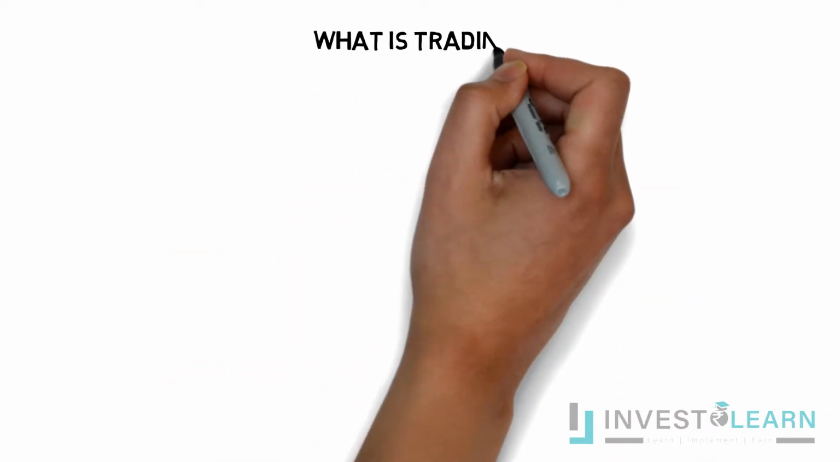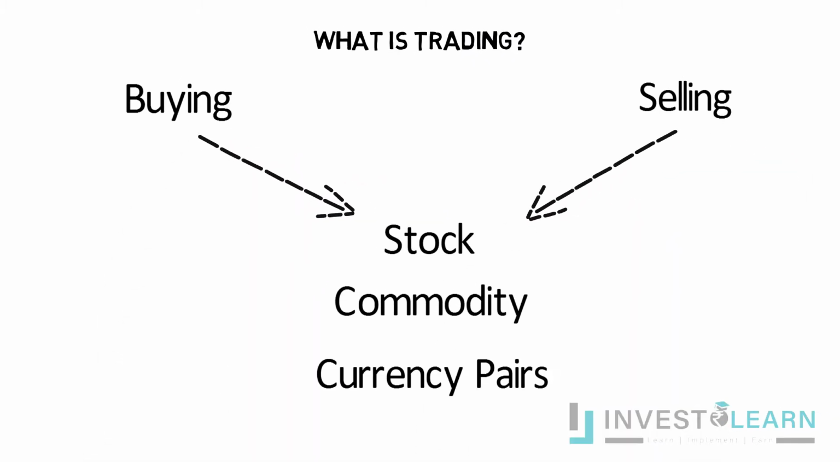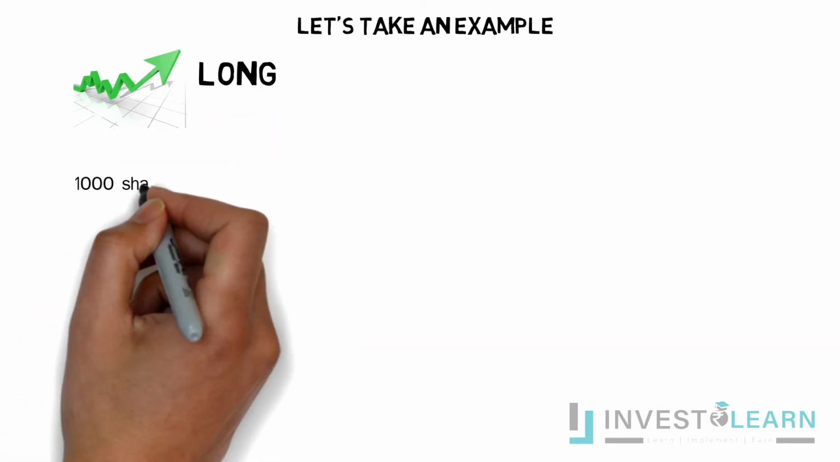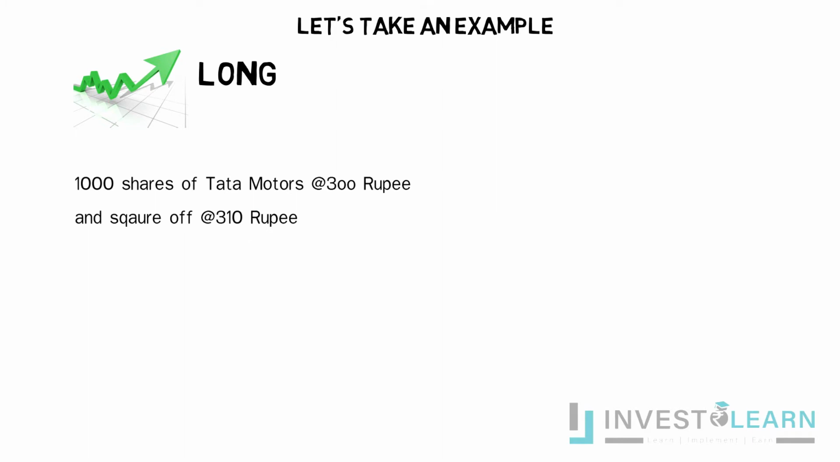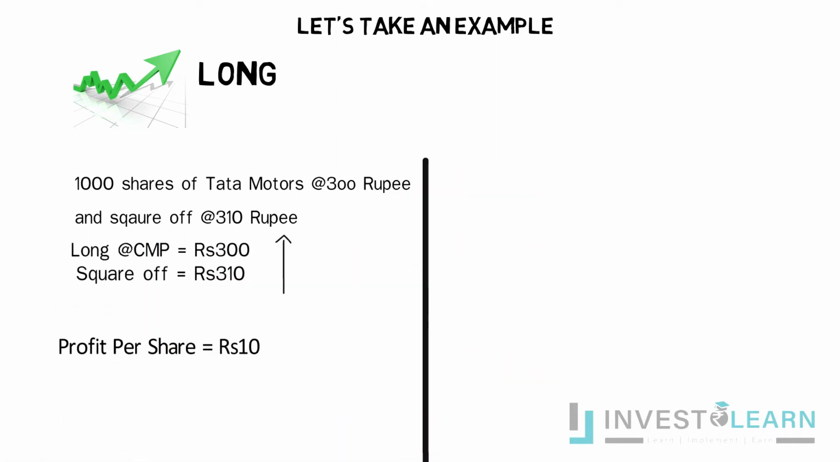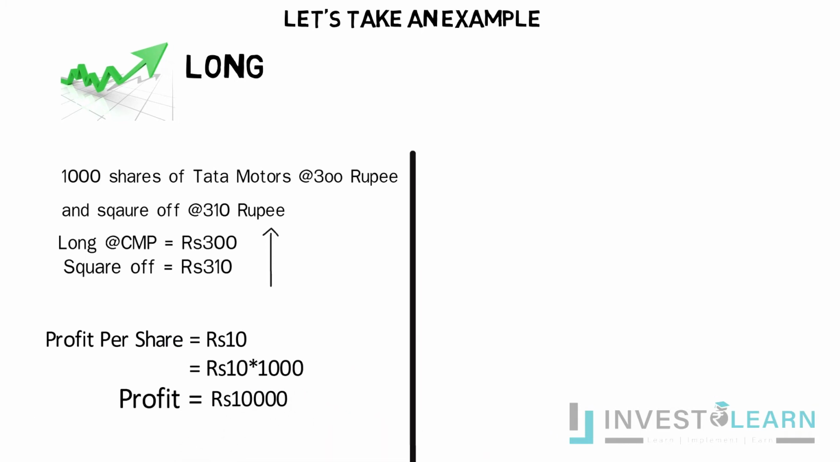Now first understand what is trading. It is a way of buying or selling a stock, commodity or a currency pair. Trading is characterized by a short-term time frame. It is very simple. Now let's take an example. If you go long on 1000 shares of Tata Motors at rupees 300 and sell it, let's say, at rupees 310, then your profit would be around 10 rupees per share. That is, total profit will be 10,000 rupees.